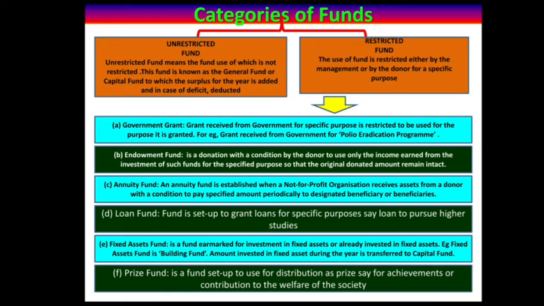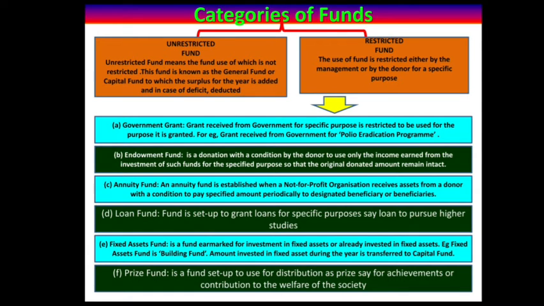Then next is fixed asset fund. A fixed asset fund is earmarked for investment in fixed assets or already invested in fixed assets. So what this means is, a building fund is one example of a fixed asset fund. Okay, so that can be used only for the construction.